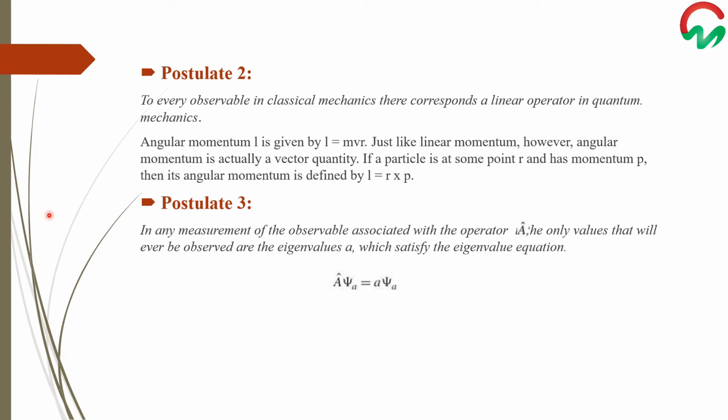Postulate 3 states that in any measurement of the observable associated with an operator, such as operator A, the only values that will ever be observed are the eigenvalues of A, which satisfy the eigenvalue equation. As you can see in this equation, the operator A operates on the wave function psi, and here a is the eigenvalue, and we get the wave function psi back. So this is the eigenvalue equation.